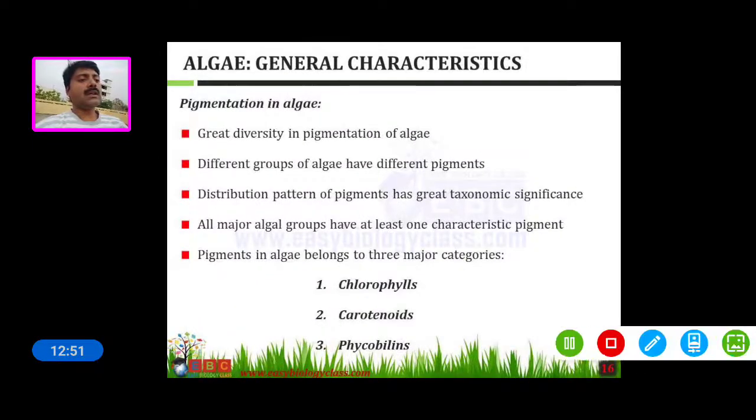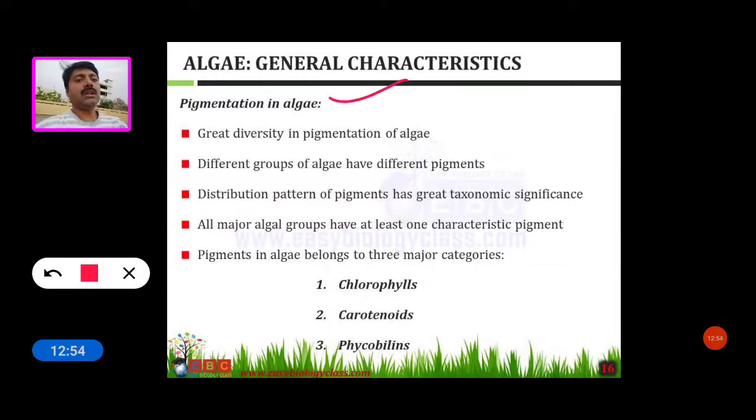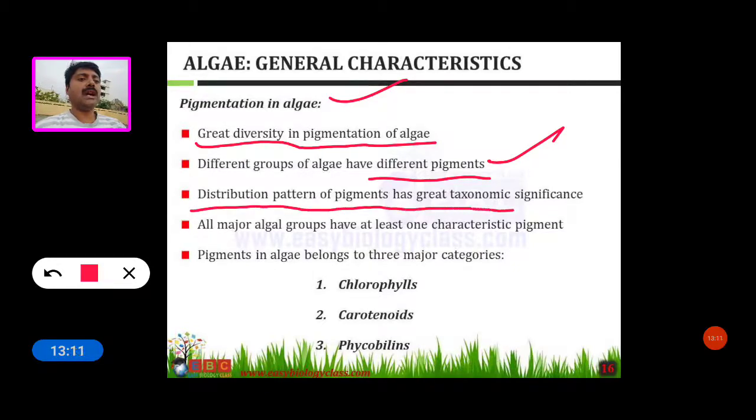Now see the pigmentation in algae. Pigmentation shows great diversity in algae. Different groups of algae have different pigments, and the different distribution pattern of pigments has great taxonomic significance.